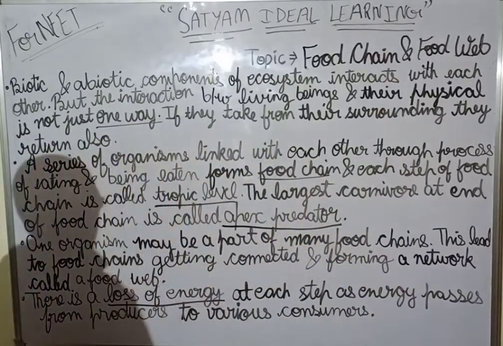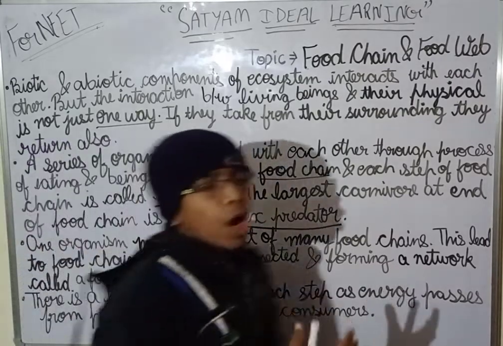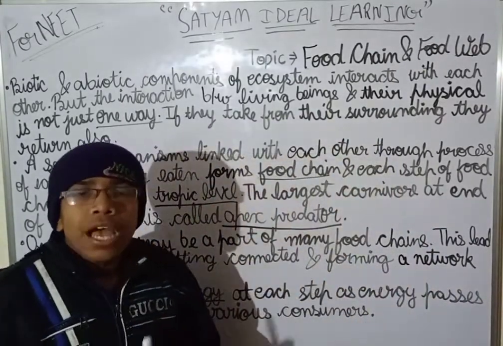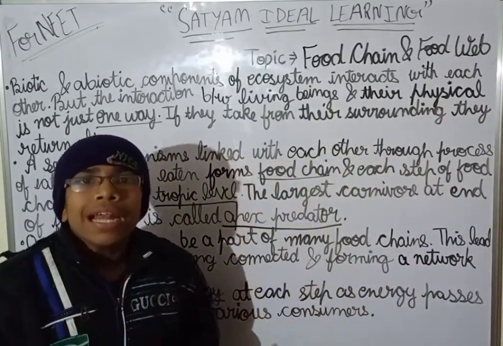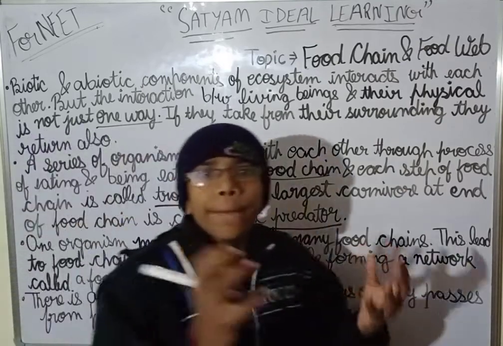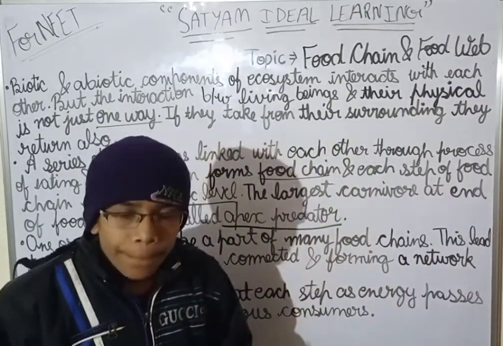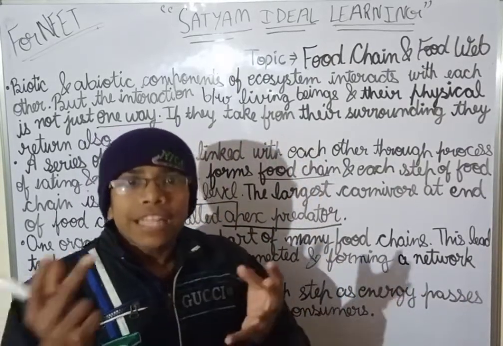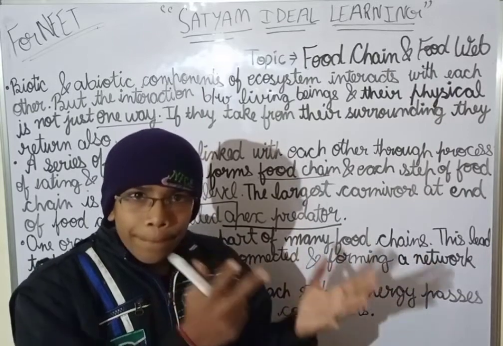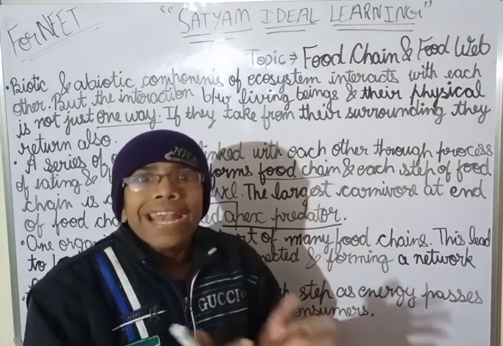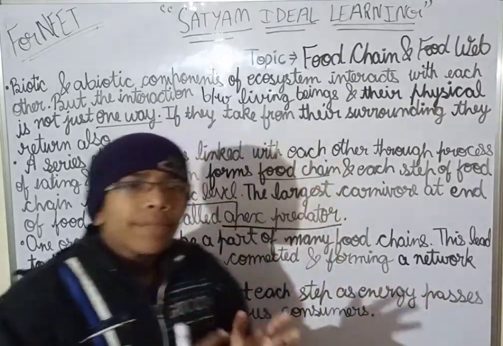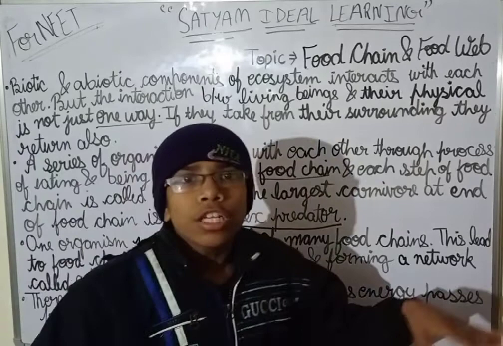Okay. Now, let's discuss the decomposers, how they are getting nutrients. They get nutrients by decomposing the dead plants and animals, dead small plants and animal waste, and they release the minerals into the soil.